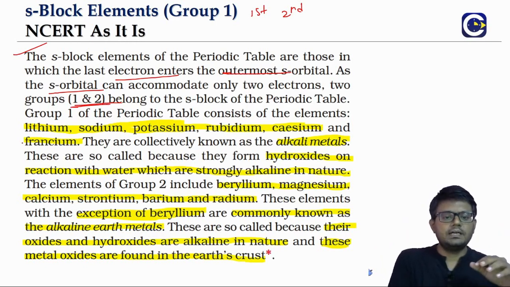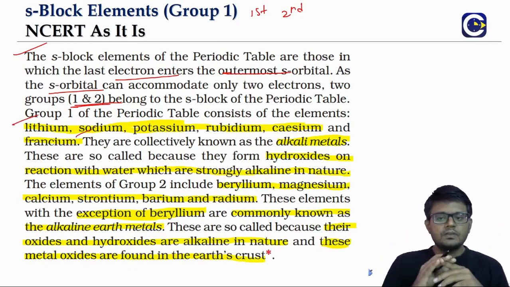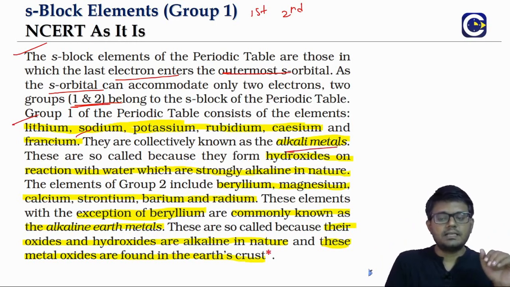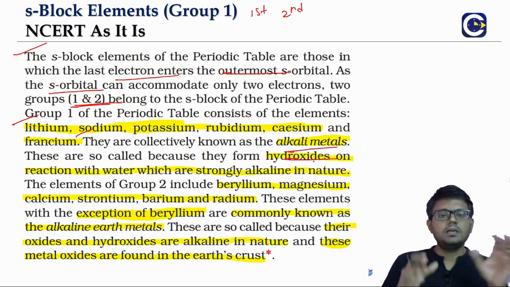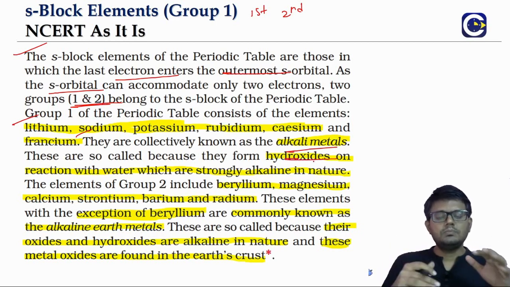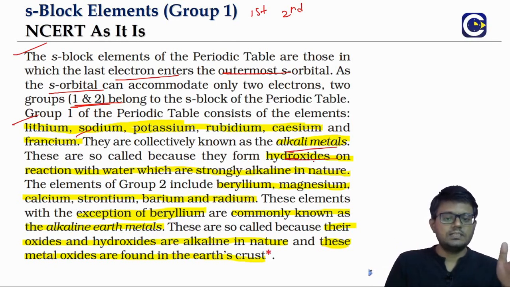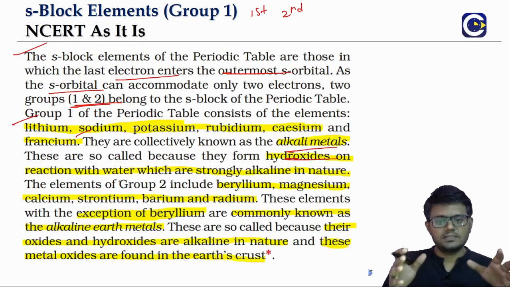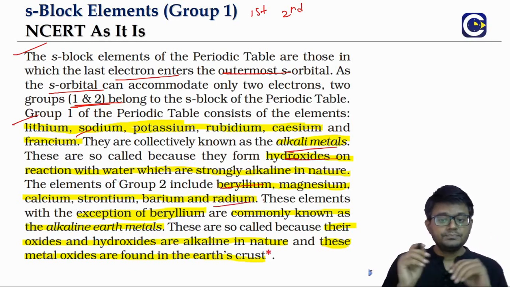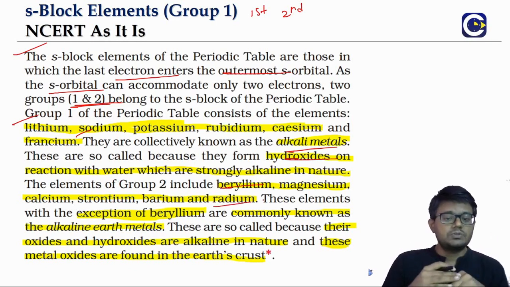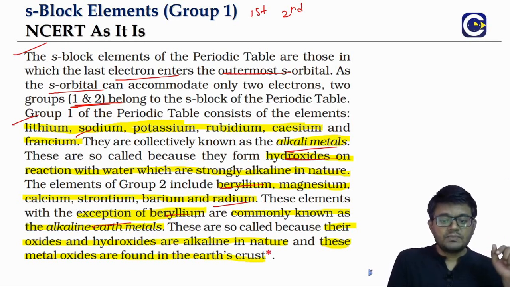The first group contains lithium to francium, and we call them alkali metals. Because when you look at the hydroxides of these metals, they are strong bases. Water soluble bases we call alkalis, right? That is the reason why we call them alkali metals. When it comes to group 2, beryllium to radium, that is beryllium, magnesium, calcium, strontium, barium and radium, except beryllium, we call them alkaline earth metals.